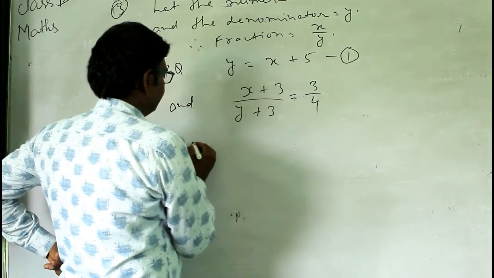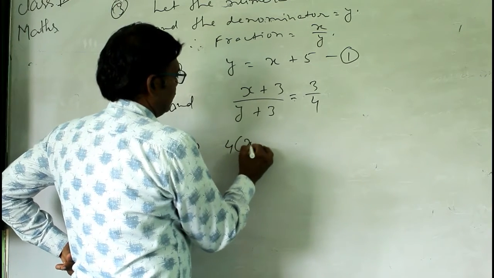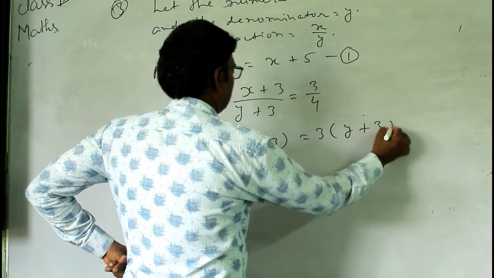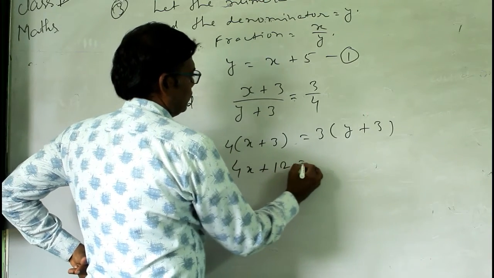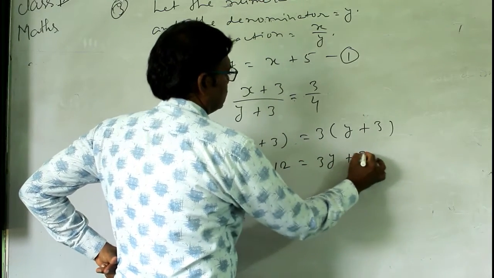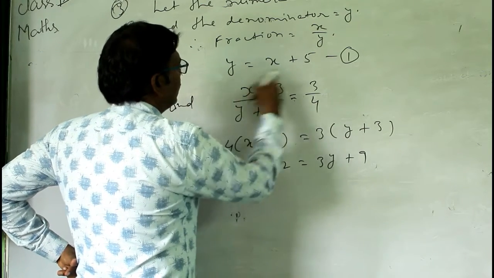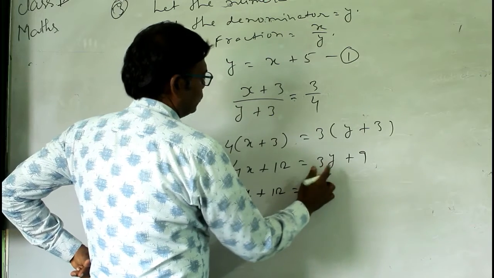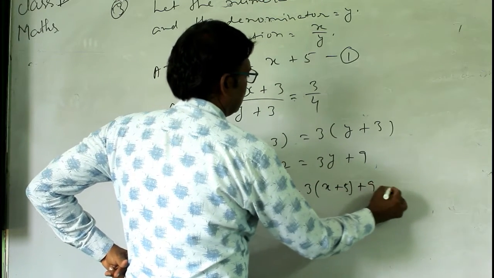So cross multiply this. You have 4 into (x plus 3) equal to 3 into (y plus 3), and this implies 4x plus 12 equal to 3y plus 9. Because y is x plus 5 using equation 1, write 4x plus 12 equal to 3 into (x plus 5) plus 9.